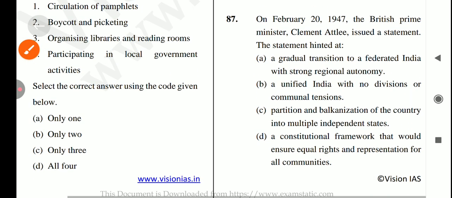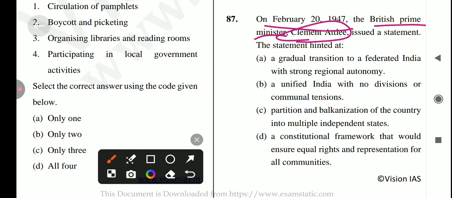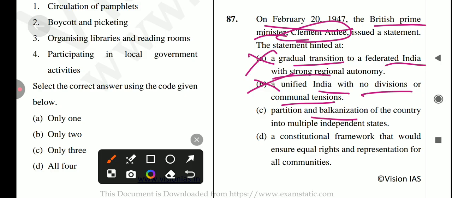Okay, let's come to the next question, which is: on Feb 20, 1947, British Prime Minister Clement Attlee issued a statement. The statement hinted at what? So the first statement is a gradual transition to a federal India with strong regional autonomy. No. Unified India with no divisions or communal tension. No, it's not a correct statement. Partition or balkanization of the country into multiple independent states. Yes, it's a correct statement. So the answer for this question is option number C.